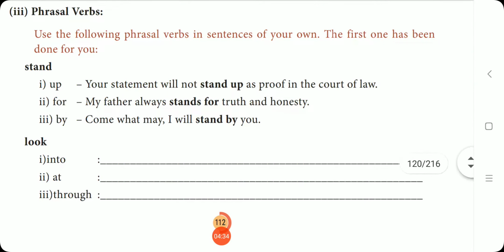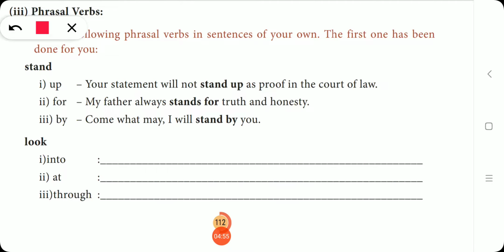Phrasal verbs. Use the following phrasal verbs in sentences of your own. The first one has been done for you. See, they have given the phrasal verb here. So if a phrase contains a verb, it is called a phrasal verb. If a phrase contains a preposition, it is called a phrasal preposition. Okay.